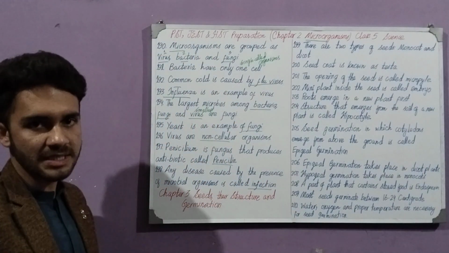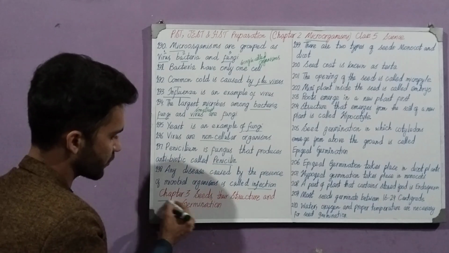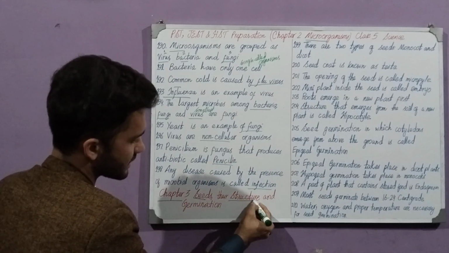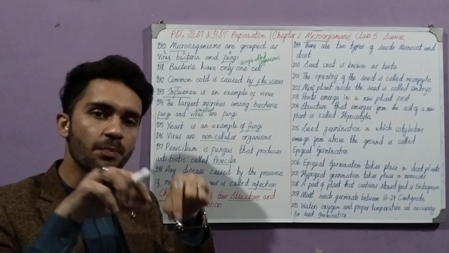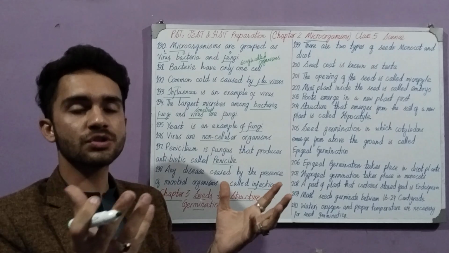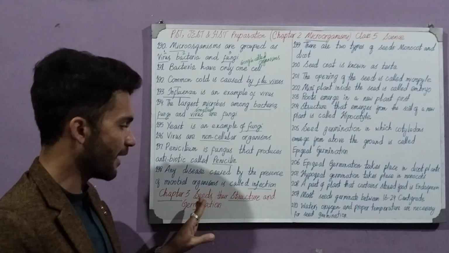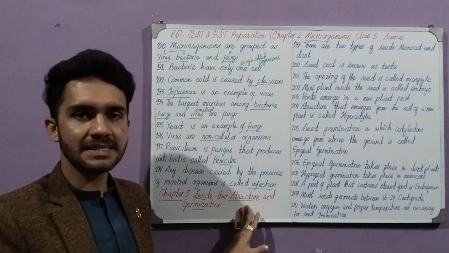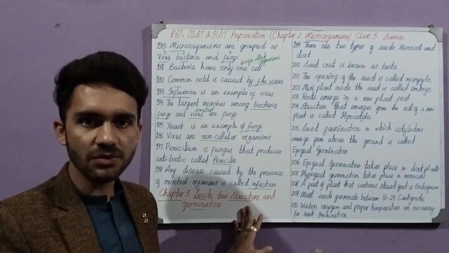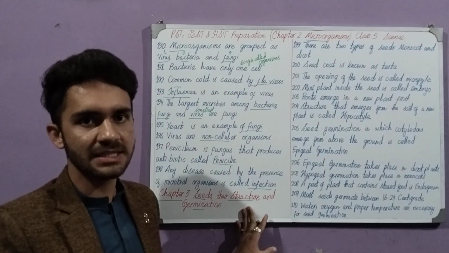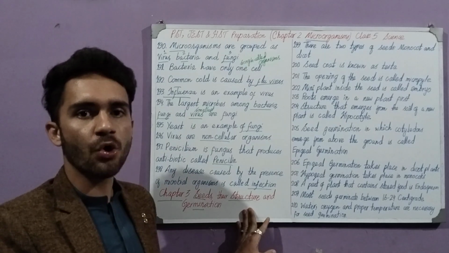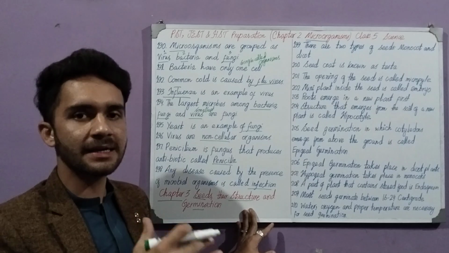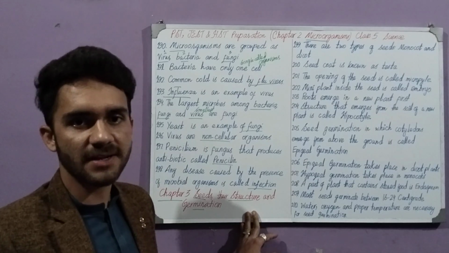Now we would head towards our next chapter, that is chapter number 3, seeds, their structure and germination. What are seeds? The tiny things that we put into the soil and they grow to become trees. We will learn about the seeds and what is their structure, how are they made, what are the parts of a seed. Like there is epidermis, seed coat. All these things will be learned and studied in this chapter.